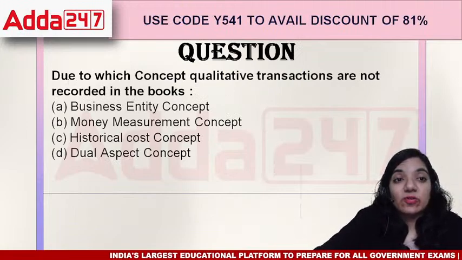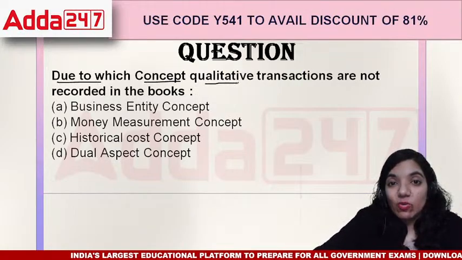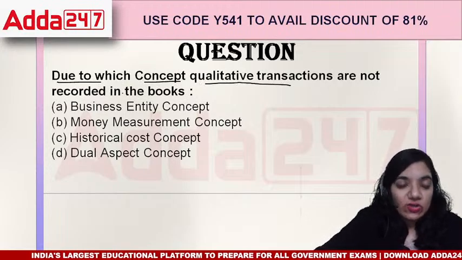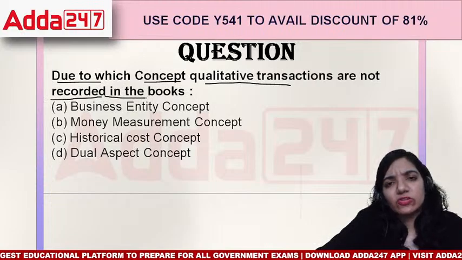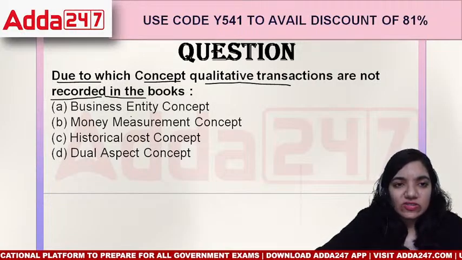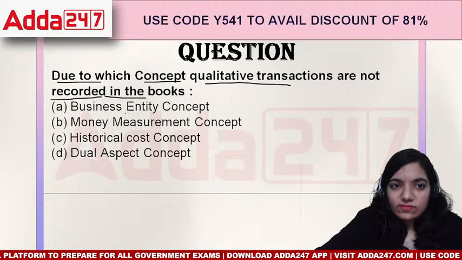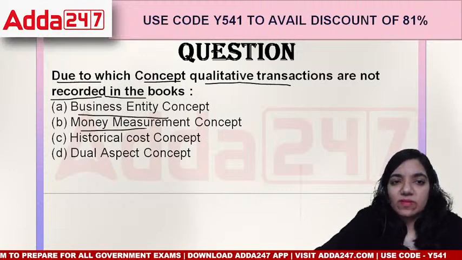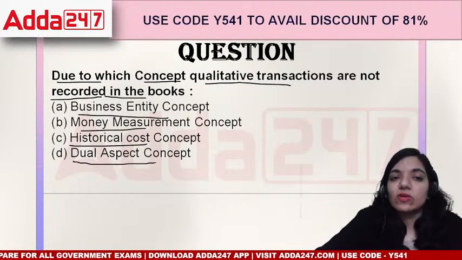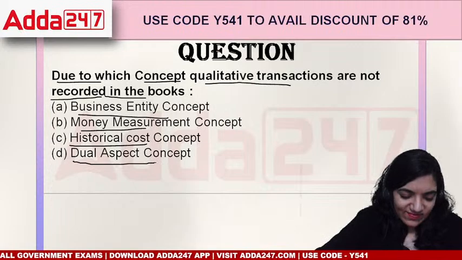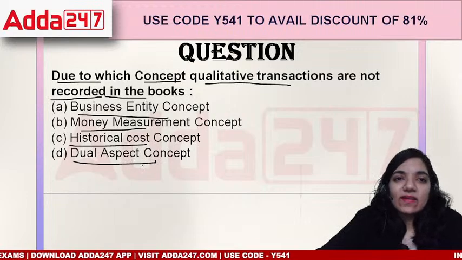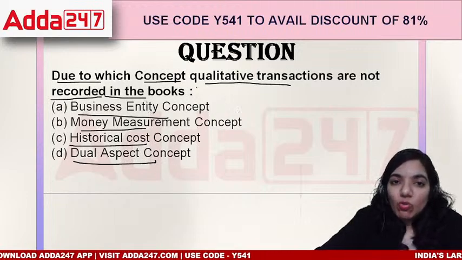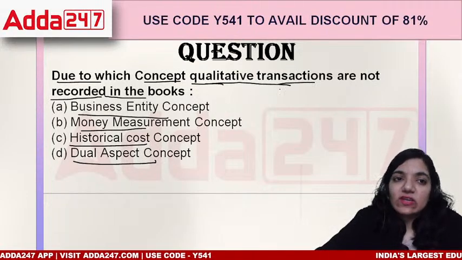Now, the next point. Due to which concept are qualitative transactions not recorded in the books of accounts? I think this one is one of the repetitive questions. We did it in the last class as well. Business entity concept, money measurement, historical or dual? But then it's a revision, so go ahead.